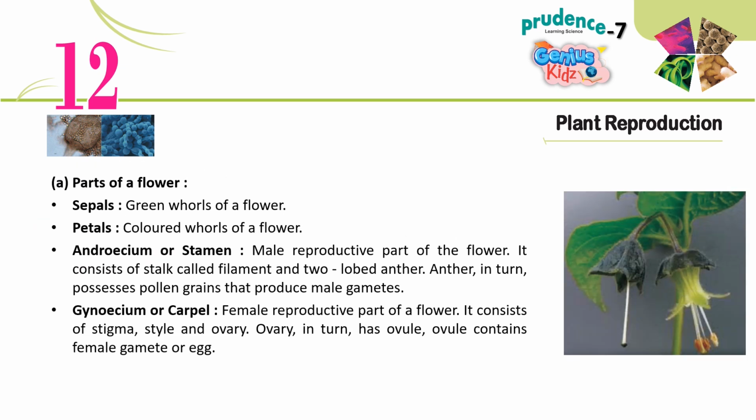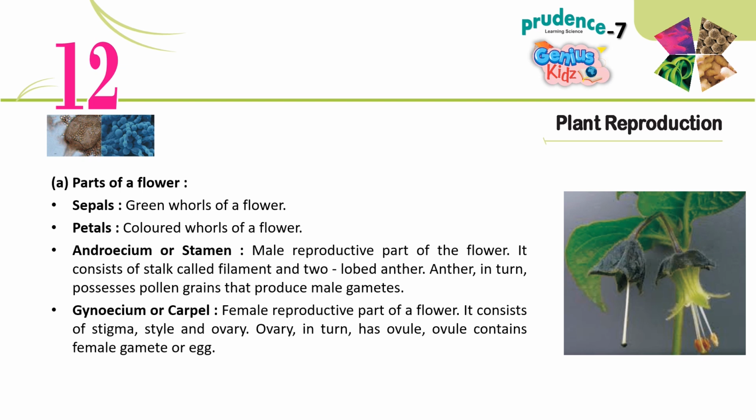A. Parts of a flower. Sepals, green whorls of a flower. Petals, colored whorls of a flower. Androecium or stamen. Male reproductive part of the flower. It consists of stalk called filament and two-lobed anther. Anther, in turn, possesses pollen grains that produce male gametes.